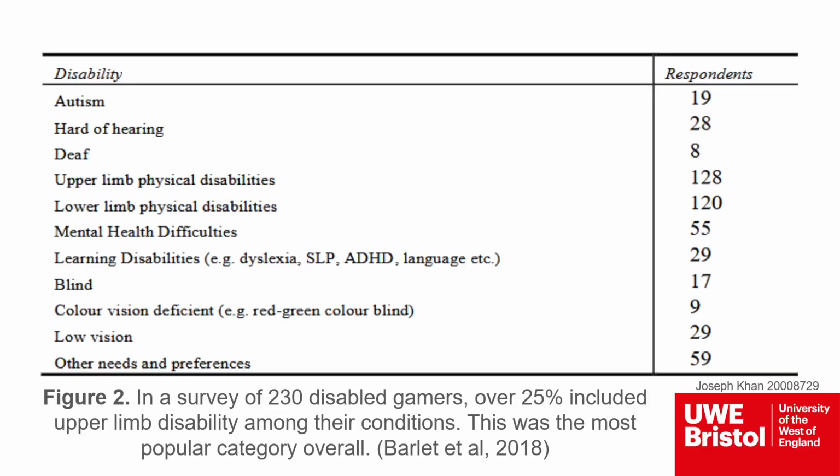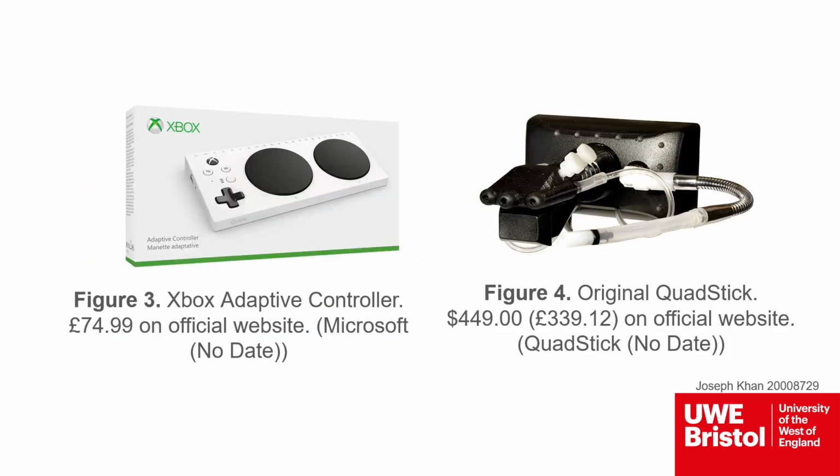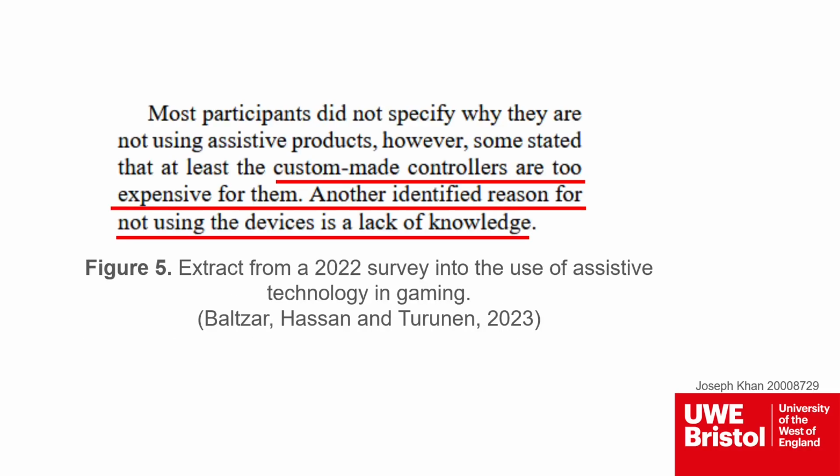Afflictions of the upper limbs make up a large portion of gamers who identify as disabled. These conditions can prevent people from enjoying games by limiting the dexterity to use a standard game controller. While specialised controllers do exist on the market, different features of a disabled person's condition can prevent one controller from appealing to all who need it. High cost of hardware and a lack of market knowledge have been cited by people needing assistive gamepads as a reason why they aren't being used.